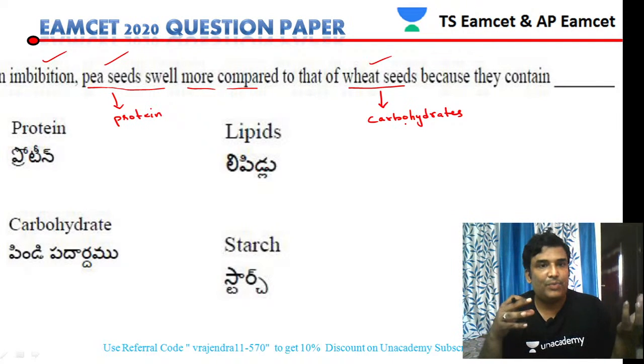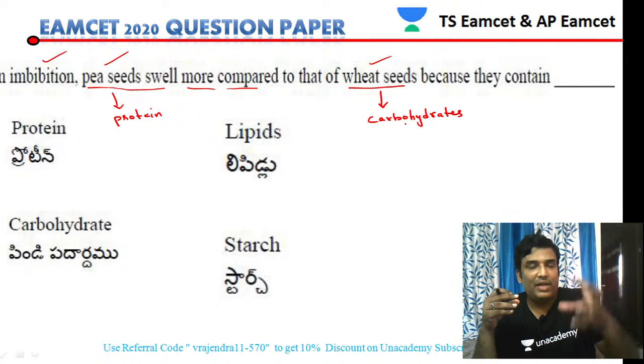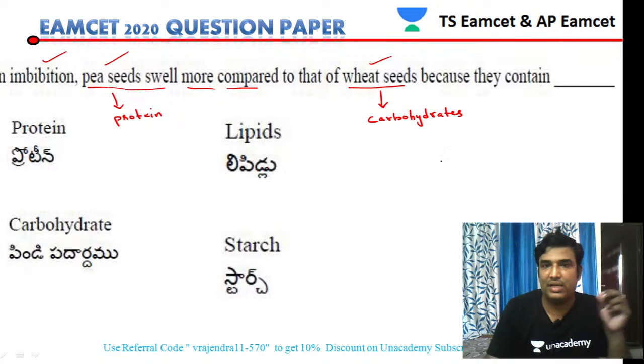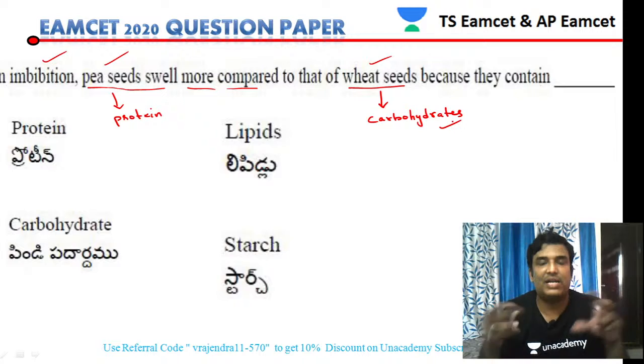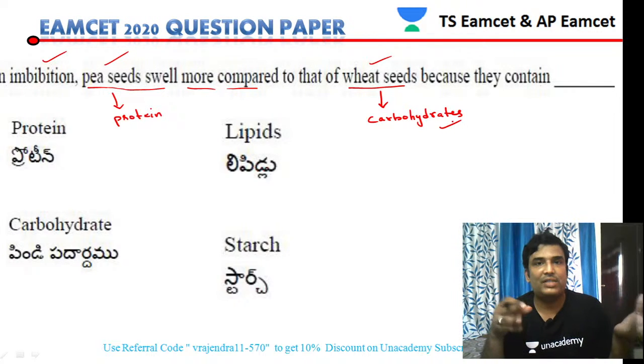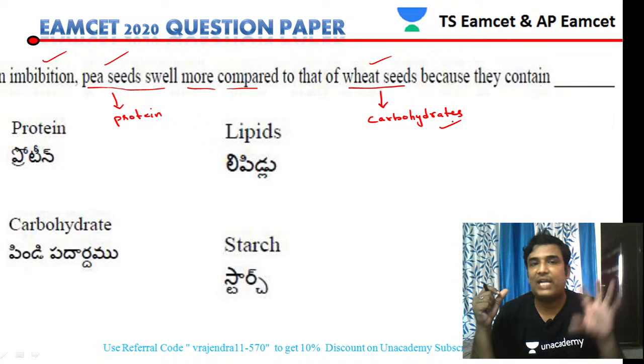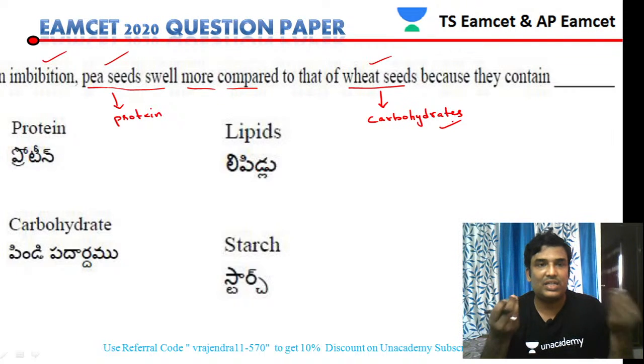Even when water enters the protein seeds, they will swell because the cells do not easily absorb it. Wheat seeds are rich in carbohydrates, which are sugars with many OH groups. Proteins are made up of amino acids, and not all amino acids interact with water. Both hydrophobic and hydrophilic amino acids are there. Because of that, the swelling of the pea seeds takes place. That is the only reason.